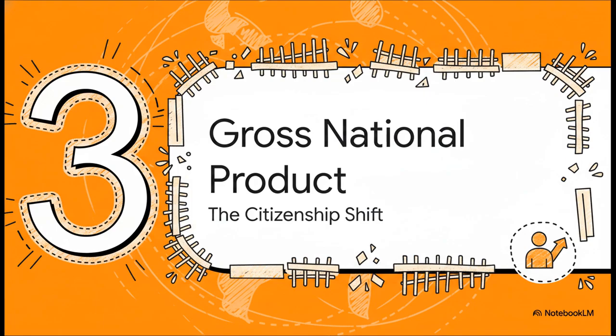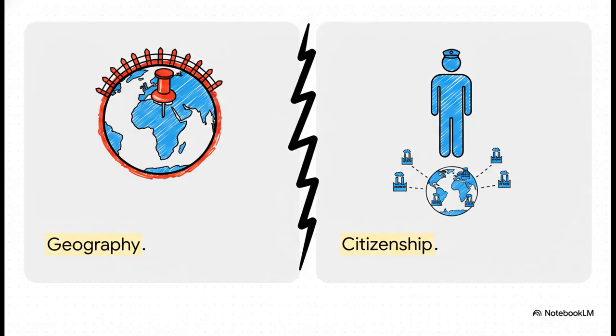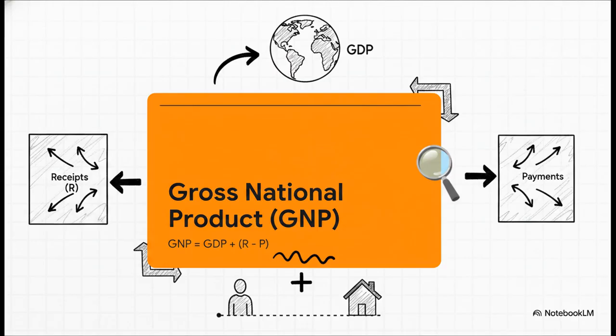Which brings us to part 3, GNP, the citizenship shift. Get ready for a massive pivot here. We are stepping entirely away from the physical borders and literally tearing down that geographical fence. While GDP only cares where something is made, geography, our new metric, gross national product, cares who makes it, citizenship. So GNP tracks the total output produced by a nation's citizens and their businesses, no matter where they are physically located on the planet.